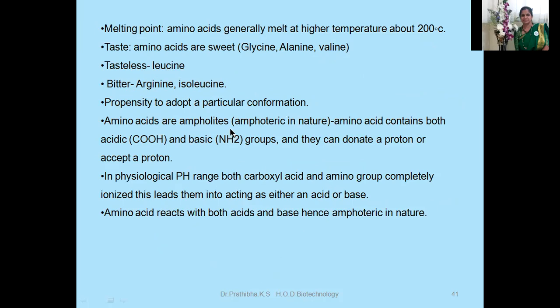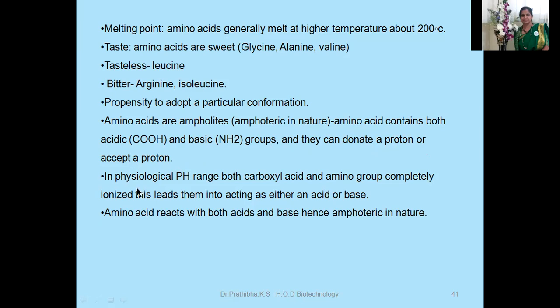Amino acids are ampholytes, that is amphoteric in nature. That is, the amino acid contains both acidic, that is COOH, and basic, that is NH2 groups, and they can donate a proton or accept proton.